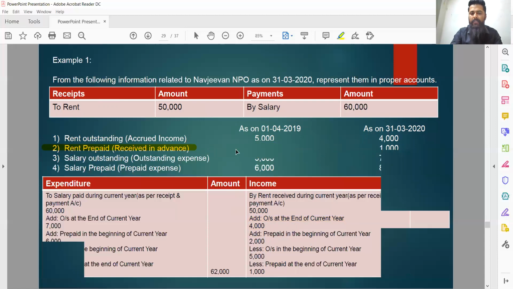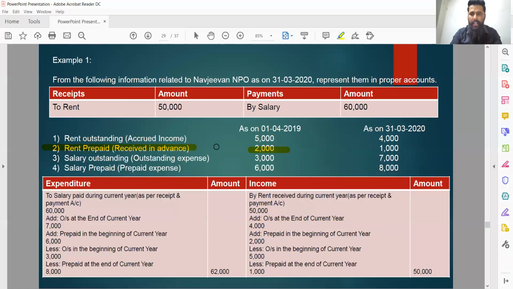Let's move to the next adjustment, that is rent prepaid, rent received in advance. So the rent of rupees 2,000 which was received in advance in the beginning of year must be relating to current financial year. See, someone has paid me rent in the very beginning of financial year. So that amount of rent must be related to current year itself. Same logic applies as in the case of subscription. So 2,000 is the amount which was actually received during previous year. But these 2,000 rupees are actually income of current year. These were only received during previous year, but actually an income of current year. So these 2,000 rupees should be added to current year's rent.